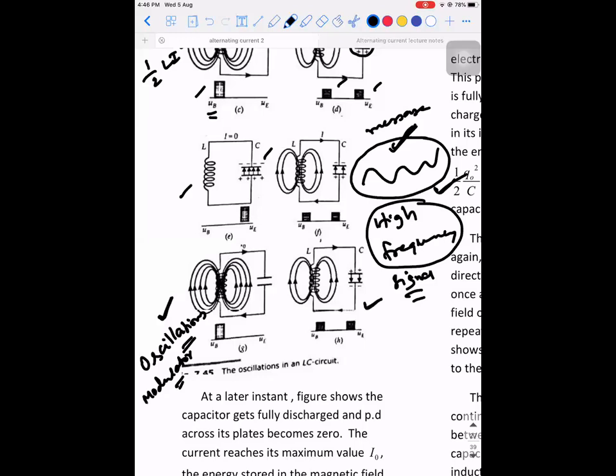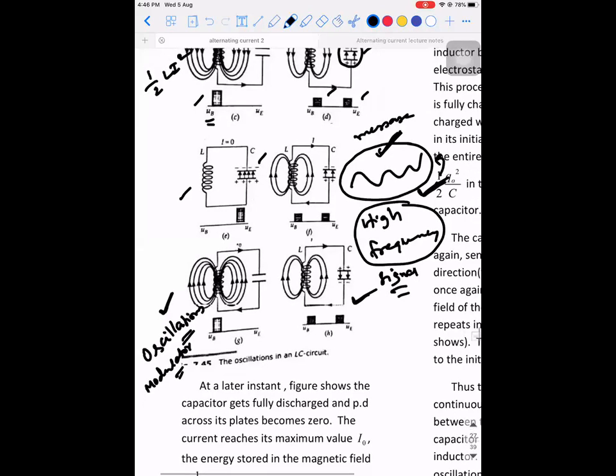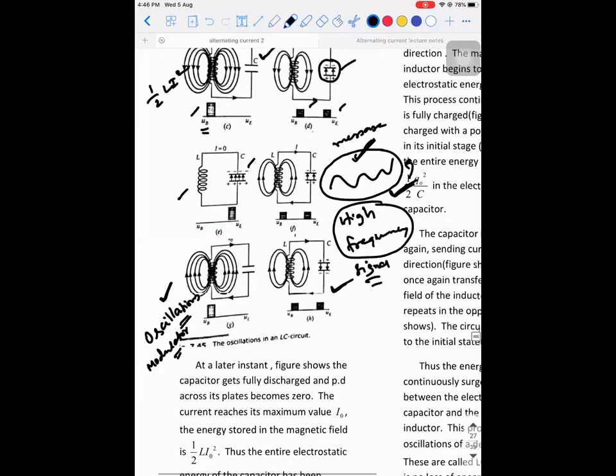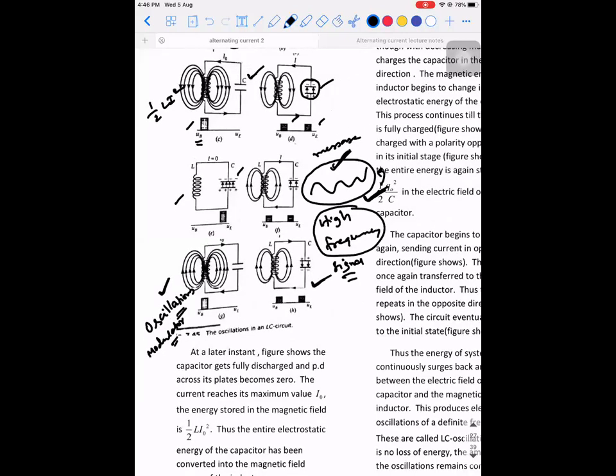So for you to generate the high frequency which is required to be mixed with the message signal, use this device. Okay, I've tried to explain what the use of this device is, but did you guys understand how it is going to work? So how is it going to work? When you connect a fully charged capacitor across an inductor, there will be alternating variations of energy from electrostatic to magnetic and magnetic to electrostatic. Okay, this will happen. The remaining part is completely theory.